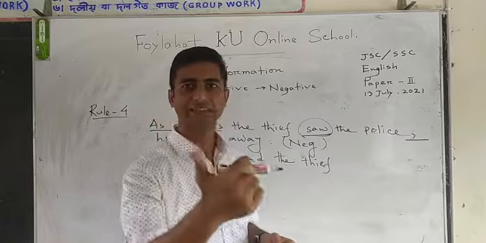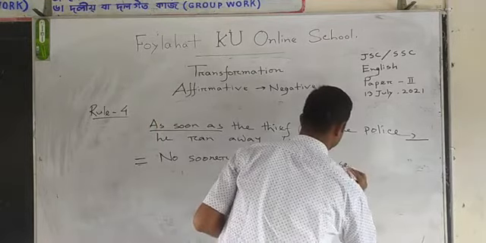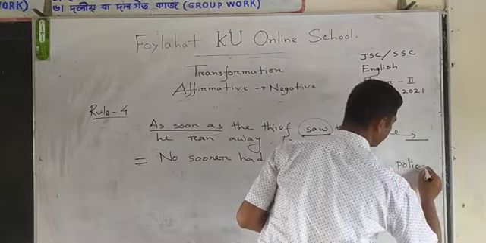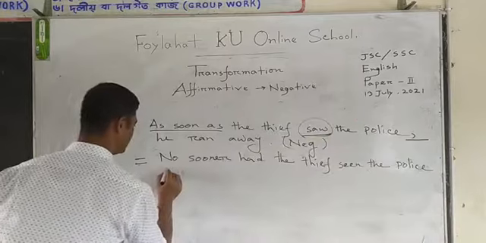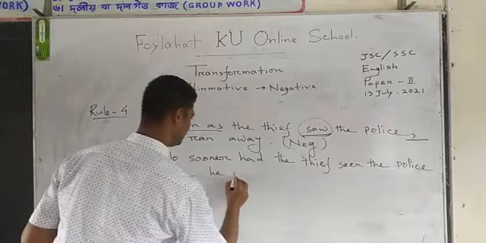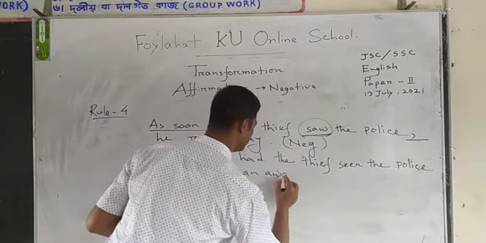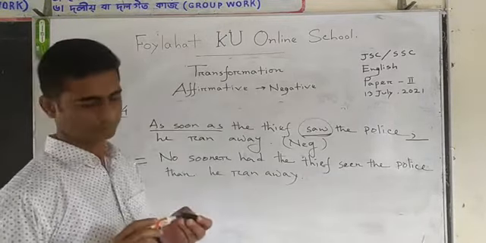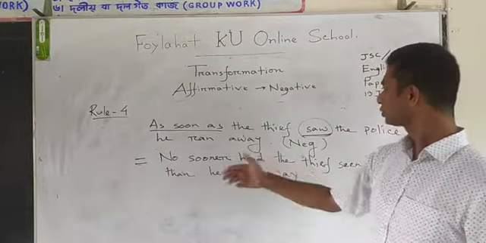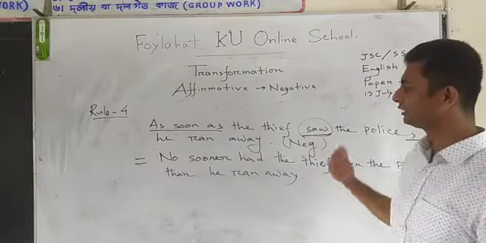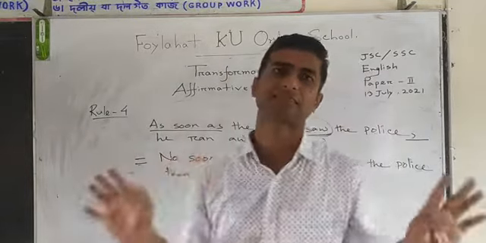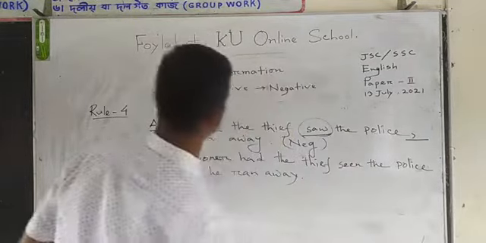See, saw, seen. Very good. Seen the police. Then the comma will be than. He ran away. Is it clear? No sooner had the thief seen the police than he ran away. Very good. I think it is clear to you. Now, the next one.